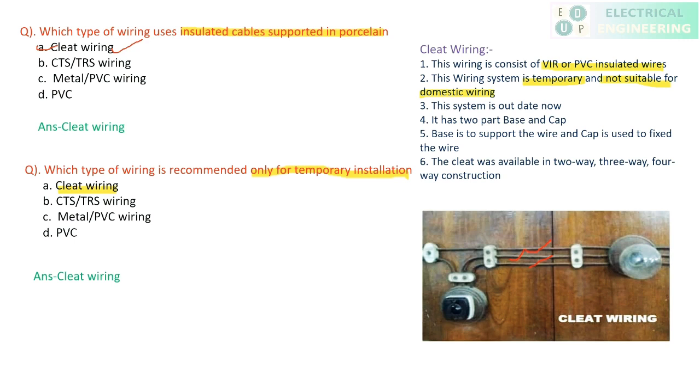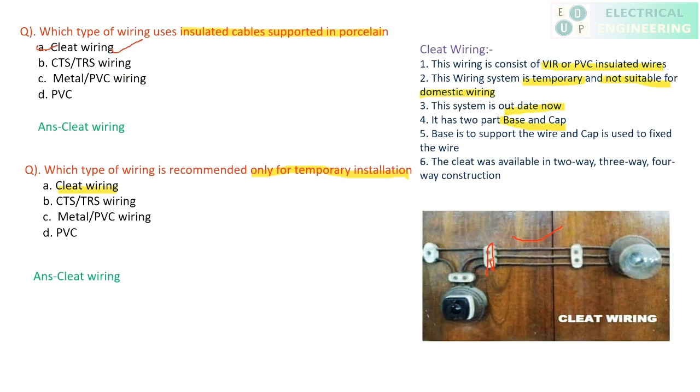Now this system is out of date, as I told. Nowadays it is not used. It has two parts. One is the base, another is the cap. See, what is the base here? These wires are supported by, or just placed on, a particular wooden platform, and this wooden platform is known as the base. Clear? And these white parts are known as the cap.